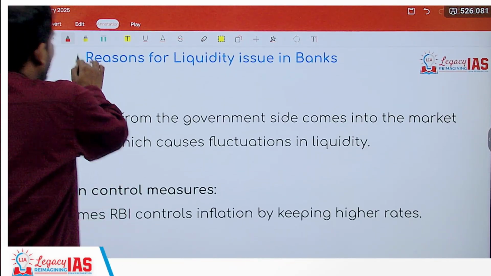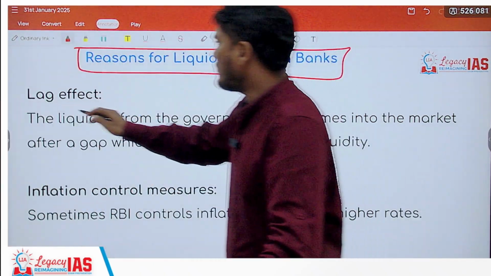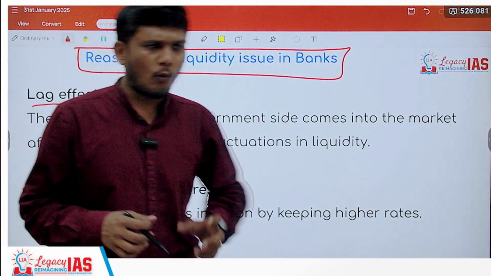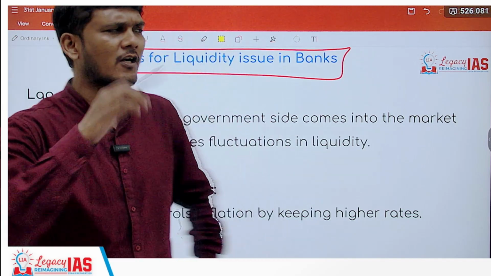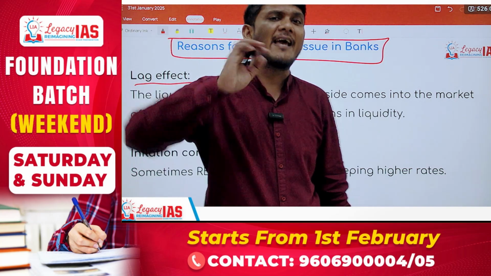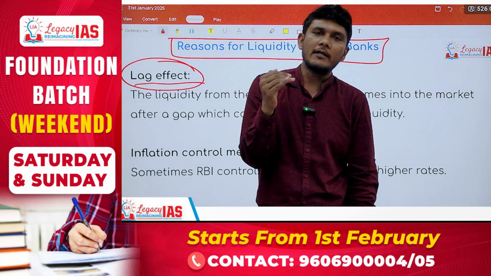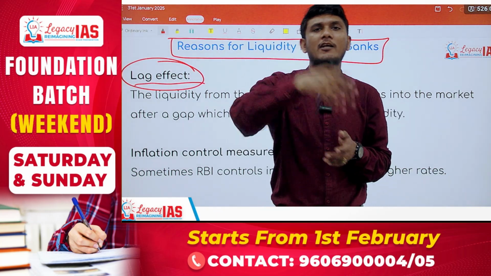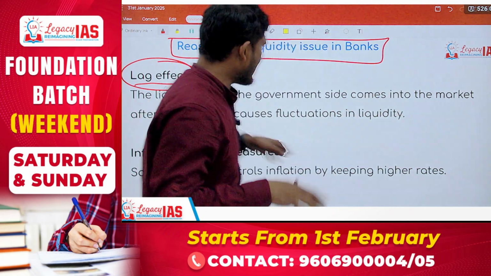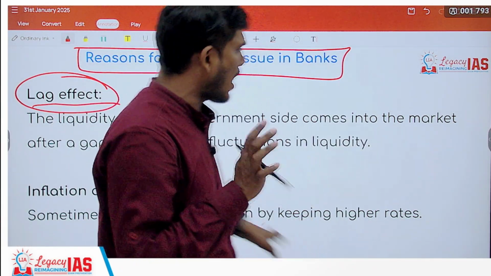Now, what are the reasons for the liquidity issue in the banks? First is the lag effect. So, governments at times provide certain liquidity, certain infusion, certain incentive directly or indirectly in the market to the bank. But there is always a lag. Lag means what? You want it now, you get it 6 months later. Now 6 months later, you don't need it and now the money is coming. So, it will rather have a reverse effect. So there is a lag. Now there is a need of the hour, but there is a huge lag. So there is a problem.